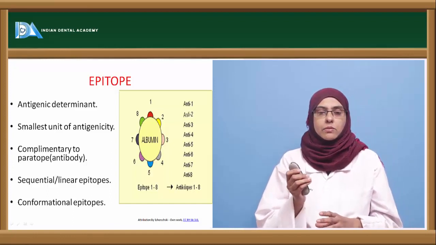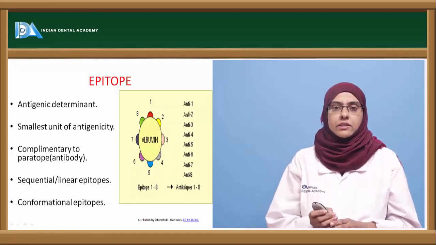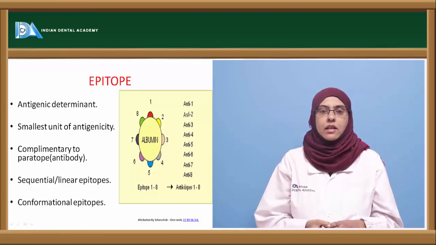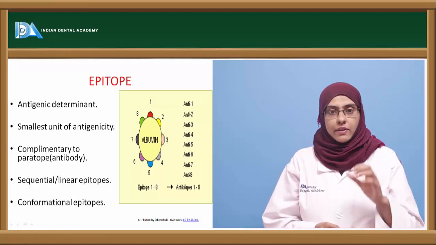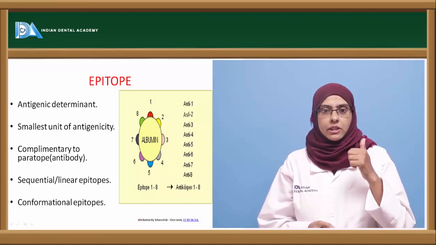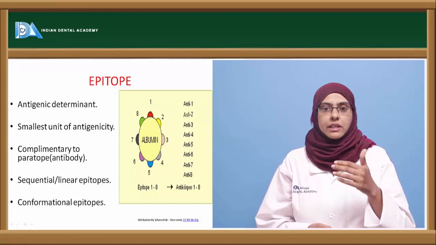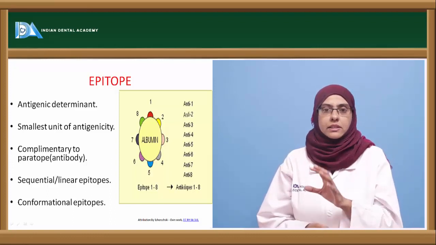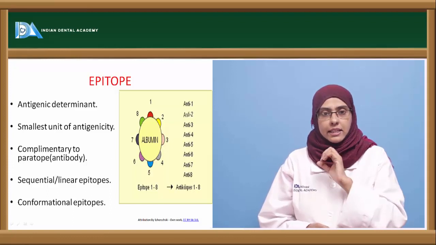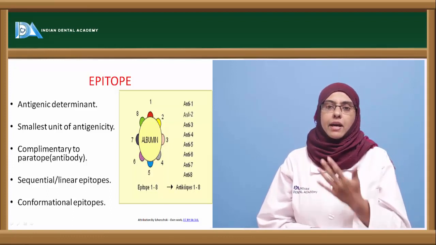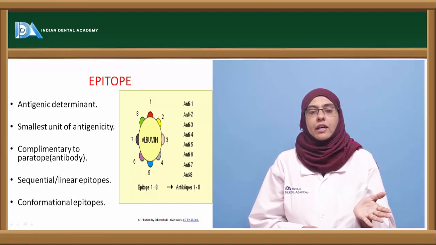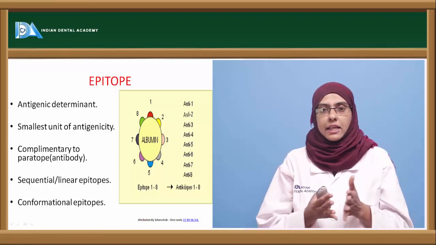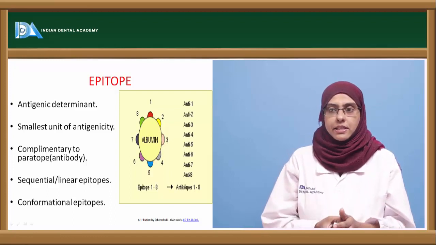That is, they are mostly made up of 4 to 5 amino acids, or they can be a few polysaccharides that are usually present on the organism. And when these antigens enter the human body, they induce the production of antibodies, which carry specific markers that go and interact with the antigen, and these specific markers are nothing but the paratope. So the epitope of an antigen reacts with the paratope of the antibody, and they usually are highly specific in nature.